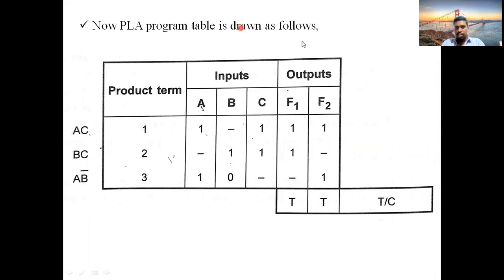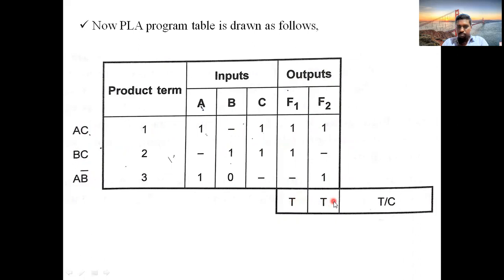Next, what about F2? In F2, BC is not involved. The remaining two are involved, so keep dash for BC and 1 for the remaining two. Output section 1 means this term is involved in your expression. Dash means this particular term is absent in your expression. Like that we fill up the inputs as well as the outputs.